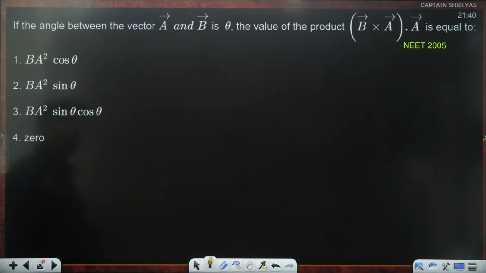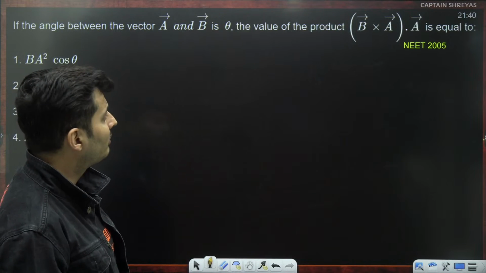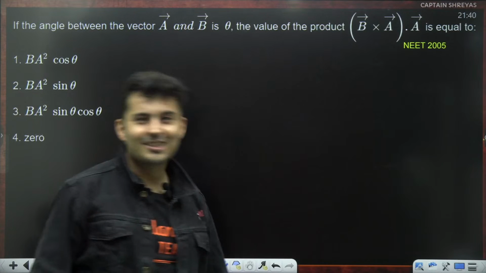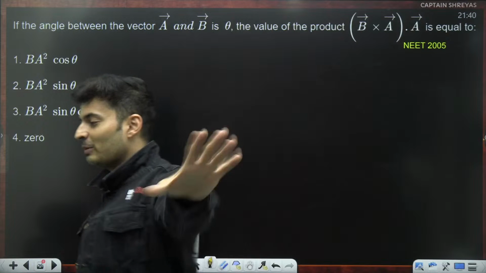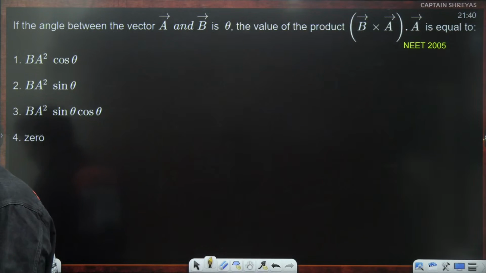If the angle between A and B, this is NEET 2005, is theta, the value of the product B cross A dot A is very interesting. If you give me the answer, I will be super duper proud.